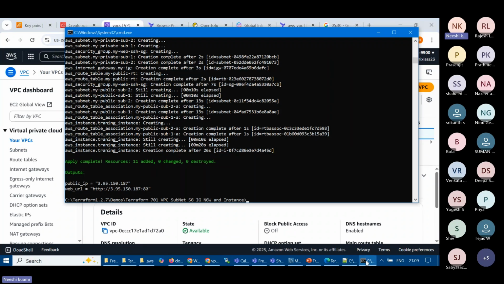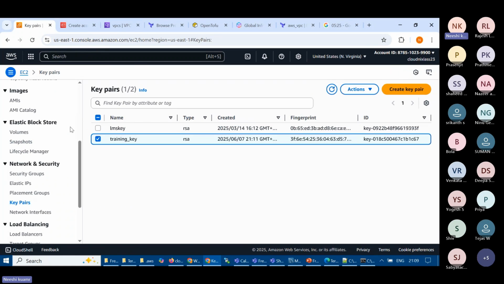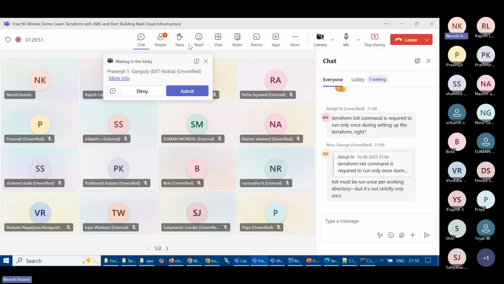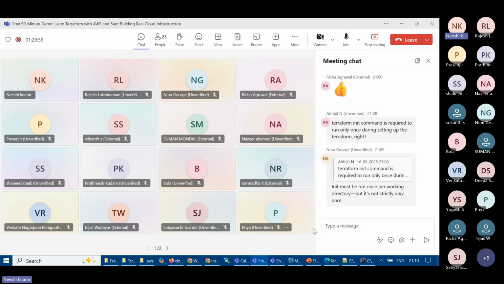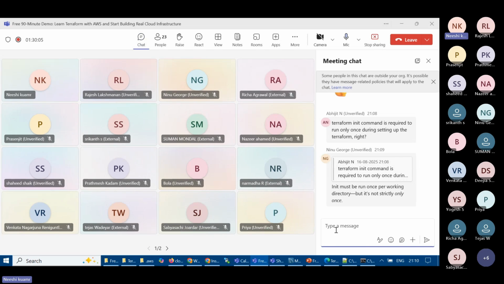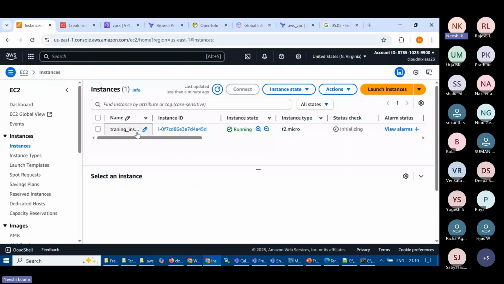Same thing, the code is completed, and now you can see the instance has also been created. If I go all the way up and refresh, approve it, some request is coming here. So it's a bit late, but that's fine. We are recording, so I'll share this recording video in the course, and you'll get that there, right? So now everything is done, and the instance also got created, and this is what we created.